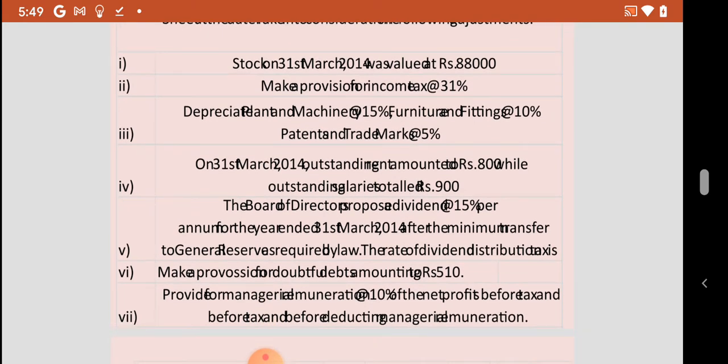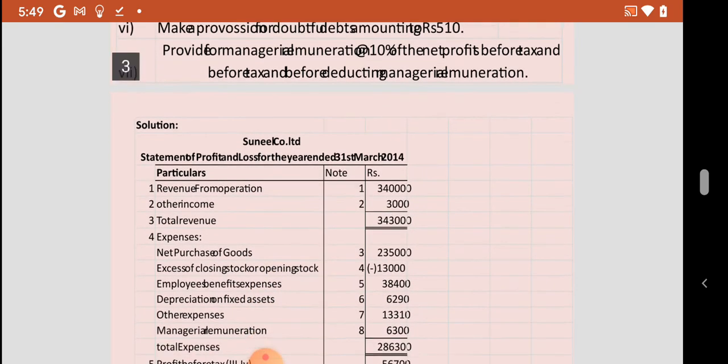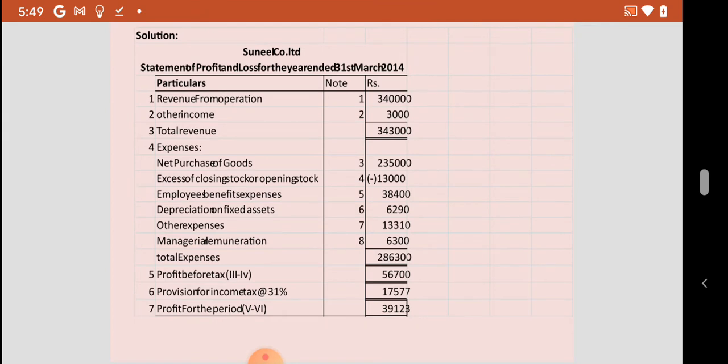They have asked us to make provision for doubtful debts amounting to rupees 510. They have asked us to provide managerial remuneration at 10% of the net profits before tax and before deducting managerial remuneration. So let us have a look at the profit and loss account for the year ended 31st March 2014.